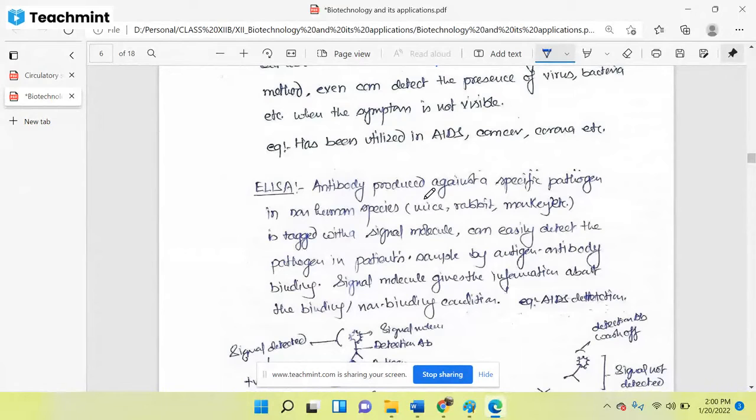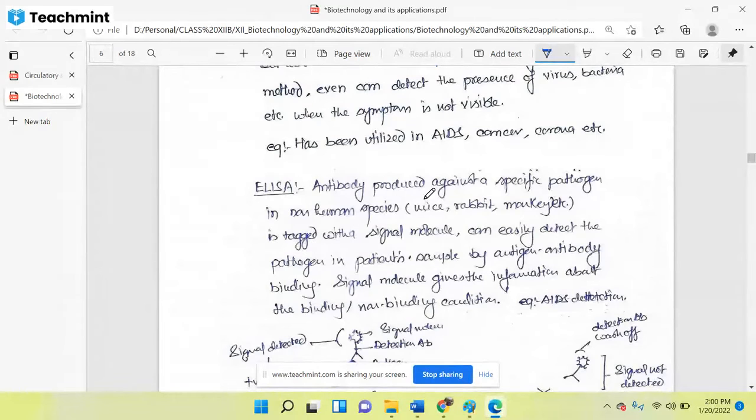If any foreign material enters your body, then our body's defense mechanism, or we can say the lymphocytes of our WBC, will start producing antibodies against that. So suppose we have taken a rabbit, and in that rabbit we have injected the coronavirus, then the rabbit's body will start producing antibodies against that coronavirus. Okay. After some time, what will we do? We will take the blood from this infected rabbit, and with the blood we can collect the antibody which has been formed against the coronavirus.